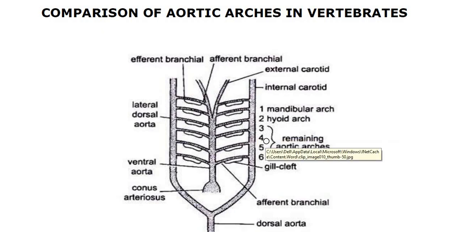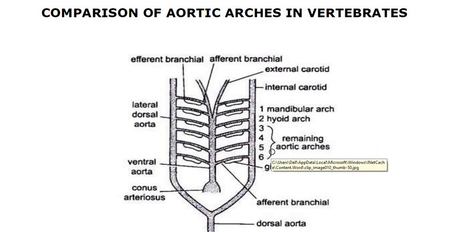The fourth aortic arch is regarded as the second branchial arch, the fifth aortic arch is regarded as the third branchial arch, and the sixth or last aortic arch is regarded as the fourth branchial arch. So the branchial arches are 4 in number, from the third till the sixth, and totally there are 6 aortic arches in the embryonic stages of all vertebrates.